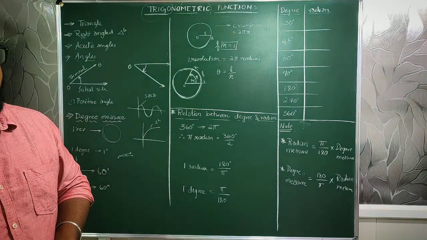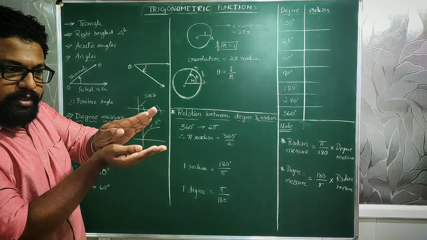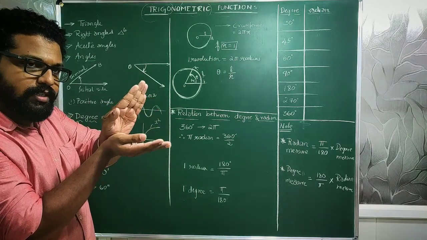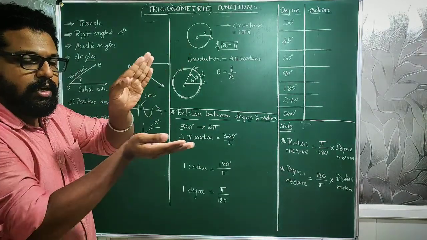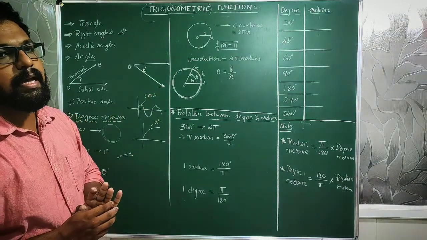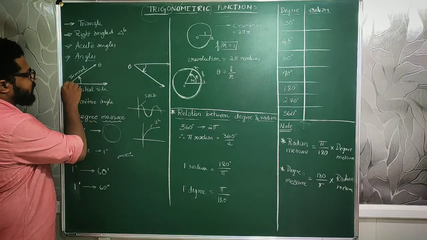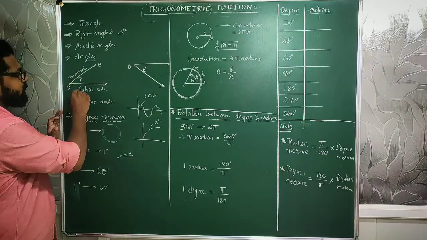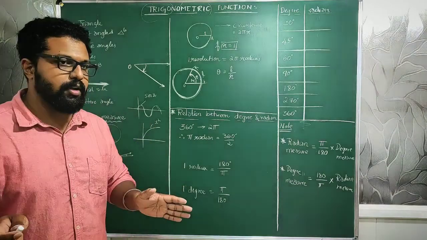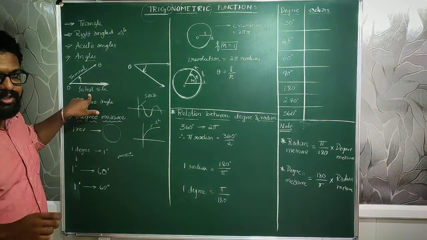What is an angle, if I ask? If two rays have the same initial point, or the same meeting point, and they are extended in the outward direction away from each other, it can be two rays or two lines, and the space in between them is called an angle. To be more detailed about it, one of the rays will be a stable ray, which will not move. This ray, or this line, is called the initial side.